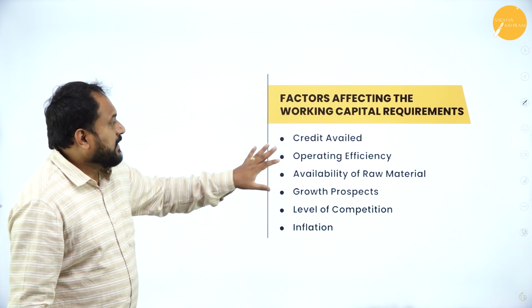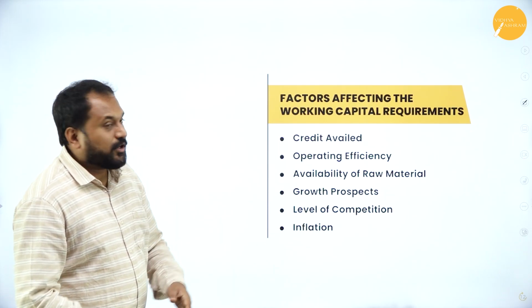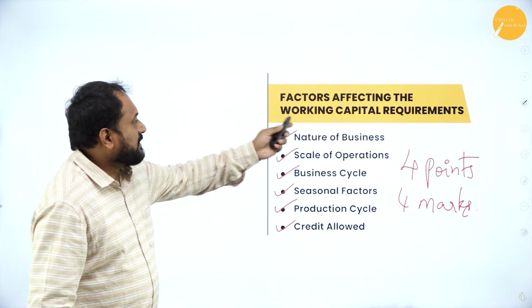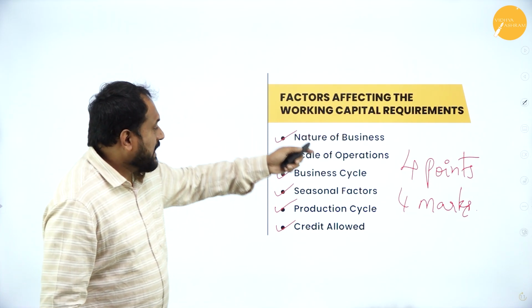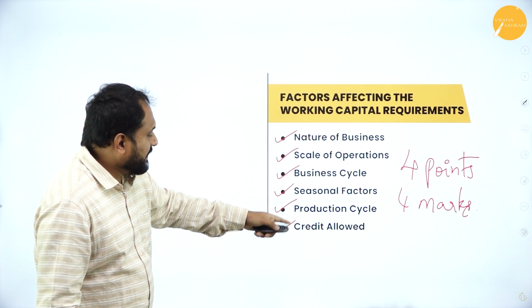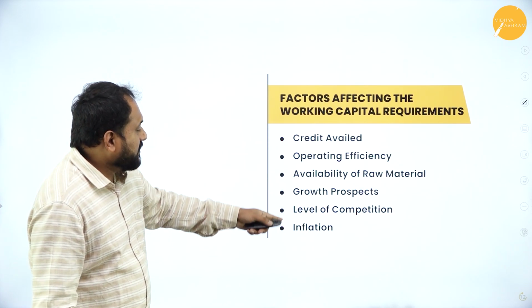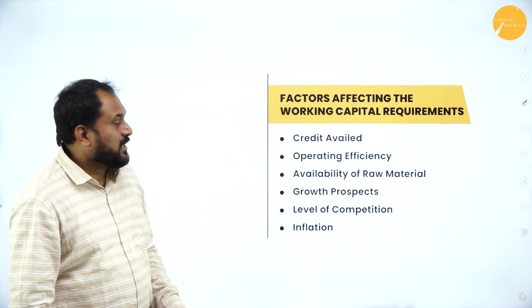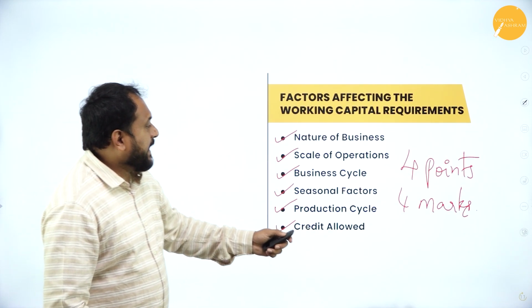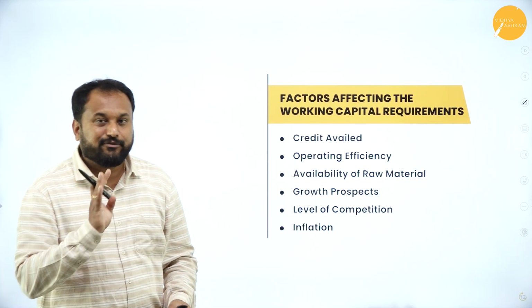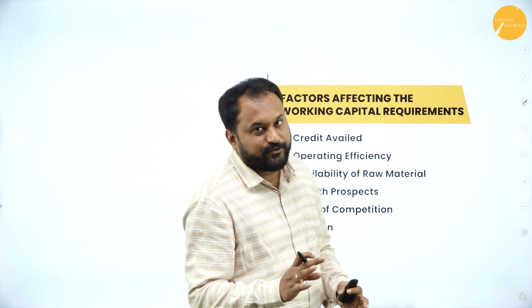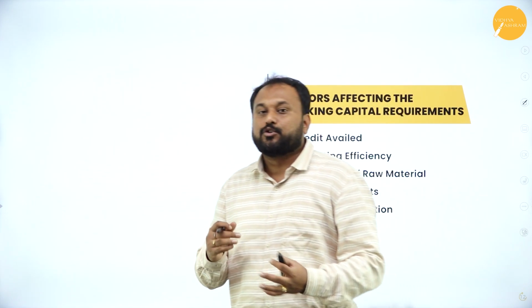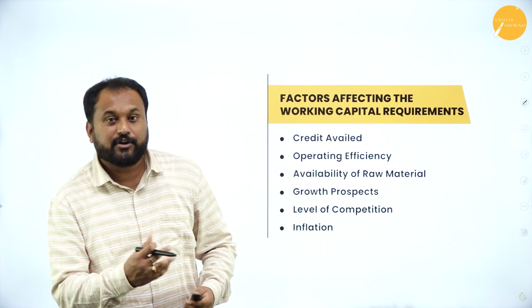Next is the same way we went with here, no? Factors affecting working capital requirement. I've given here 1, 2, 3, 4, 5, 6. Here also I've given 7, 8, 9, 10, 11, 12. So from this point and this point, please take only 4 points, whichever is comfortable for you, so that you can write it. That is the smart way of working.